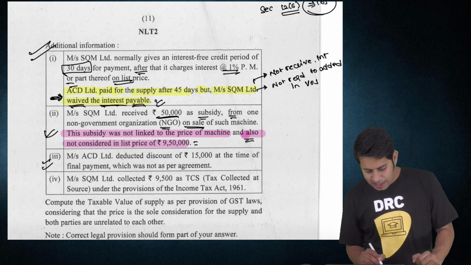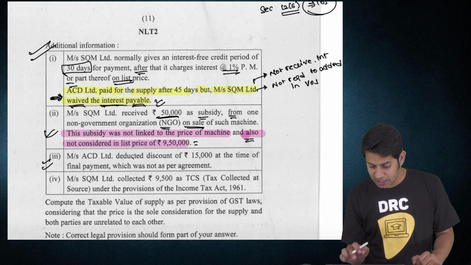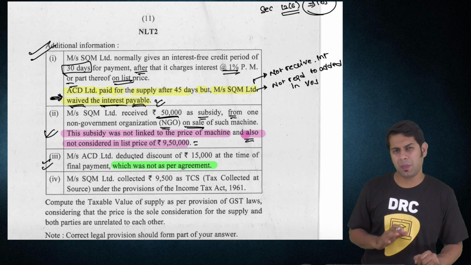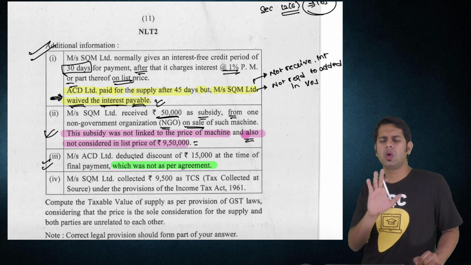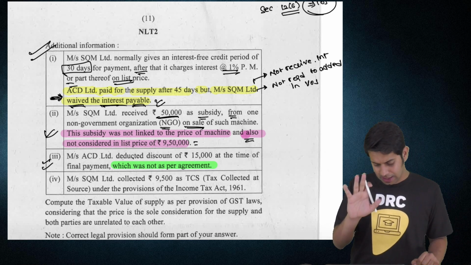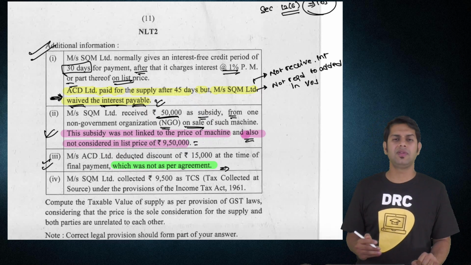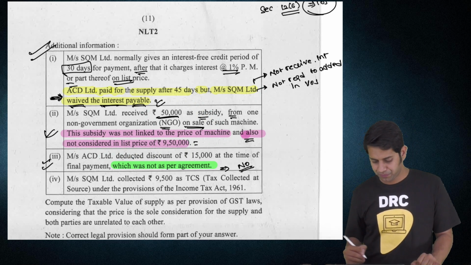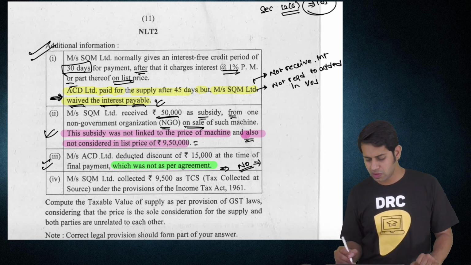Then A Limited deducted a discount of 15,000 at the time of final payment, which is not as per... what is this point showing? They have deducted a discount of 15,000 rupees at the time of making the payment. S Limited told A Limited, please pay me 15,000 less, I am giving you a discount of 15,000. Now, is this 15,000 required to be reduced from the value of supply? Answer is no.